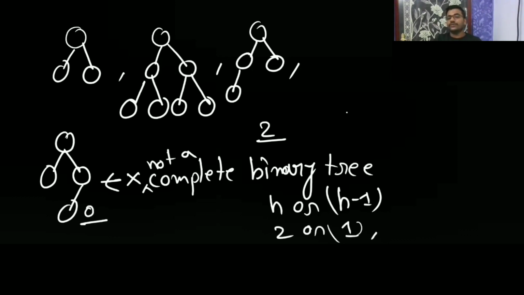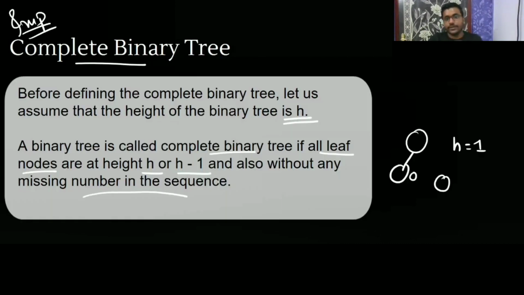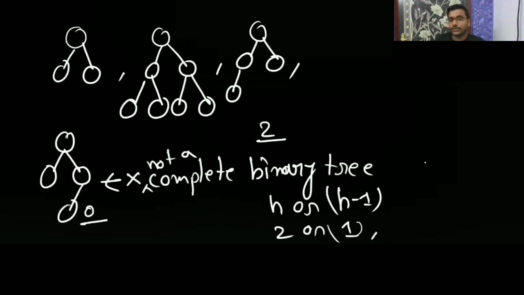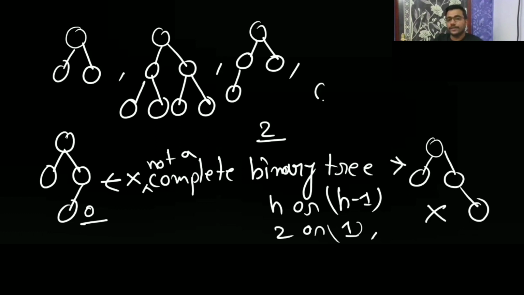Understood? That's why I'm saying you always fill the nodes in order. Here in the definition also they have told you, and also without having any missing number in the sequence. So no missing number in the sequence is allowed. Okay, like this, then this, then this. Now this is also not a complete binary tree. This is a complete binary tree. This is a complete binary tree. Okay, understood.